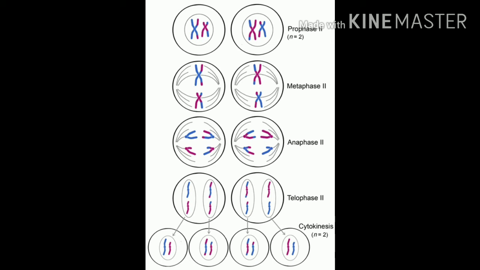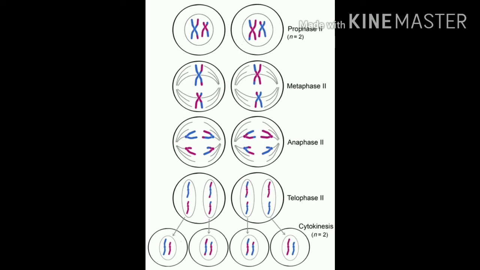The centriole divides into 2, so that each one, at the end of the cell, having a dot-like structure that is called a centriole, will move into the opposite directions. So what will happen? They produce spindle fibers. The spindle fibers pull the chromosomes. During this time, what will happen? The nuclear membrane and nucleolus disappear. So spindle fibers are formed in this prophase 2. This is the main thing in prophase 2.